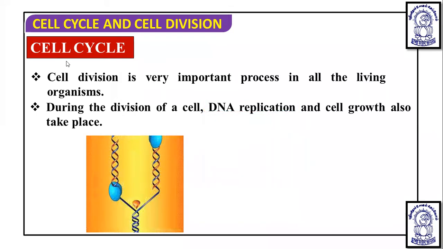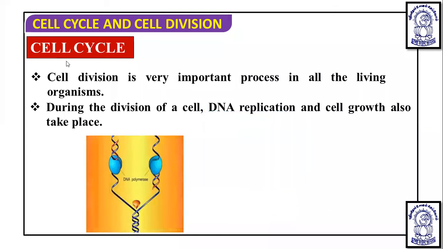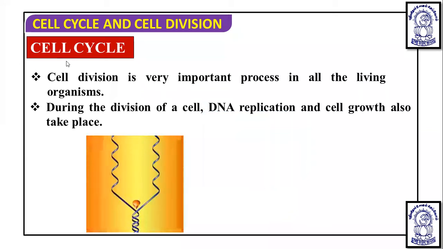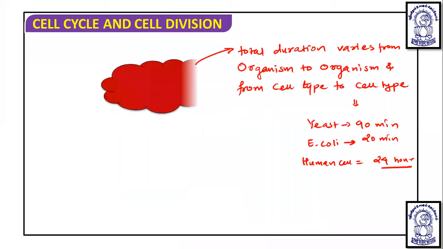So here this shows the process of replication, how the replication occurs and how this process takes place. That is not our concern in this chapter; we will discuss it in a separate chapter in class 12th, that is molecular basis of inheritance, where we will study how the process of replication takes place. But you have to remember that in the cell cycle, DNA replication takes place once. So this is what shows DNA replication.